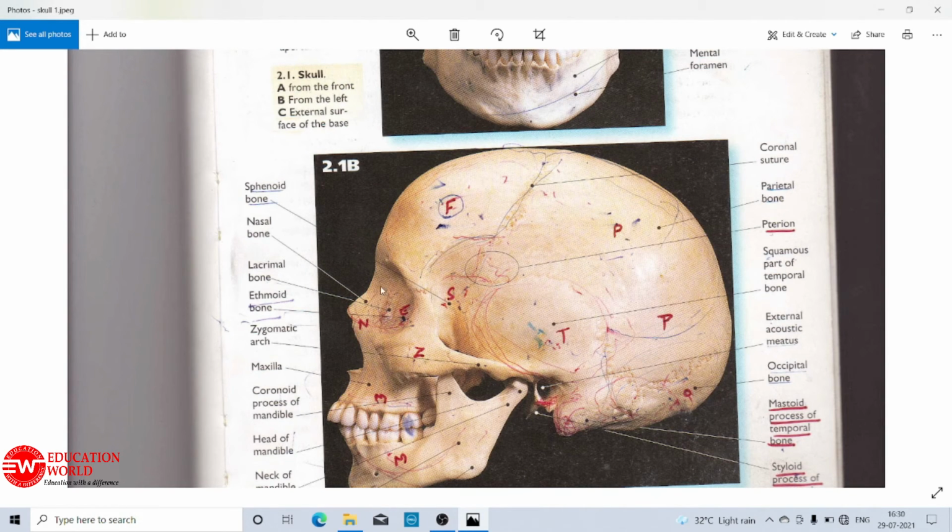Whereas the facial portion is comprised of 14 different kinds of bones. These bones are referred to as the nasal bones in the nose area, then the ethmoid bone inside the orbital cavity of the skull, then the zygomatic or cheekbones, then the mandible or lower jaw, and the maxilla or upper jaw bone. There is a single mandible, but there are two maxilla bones.